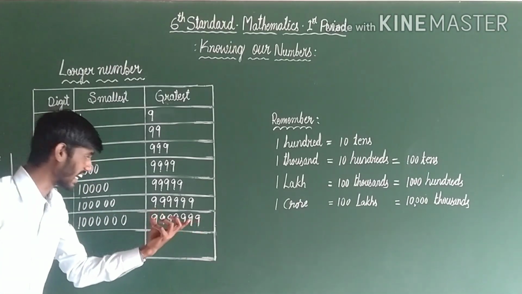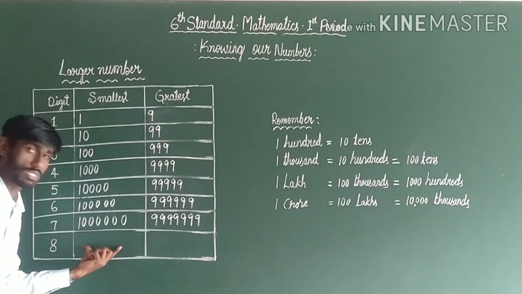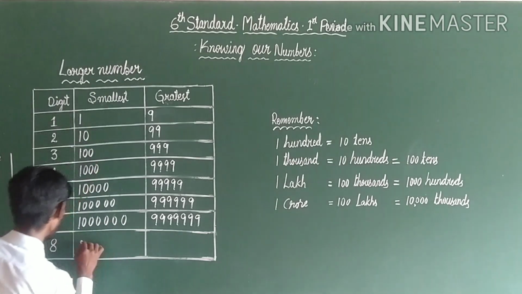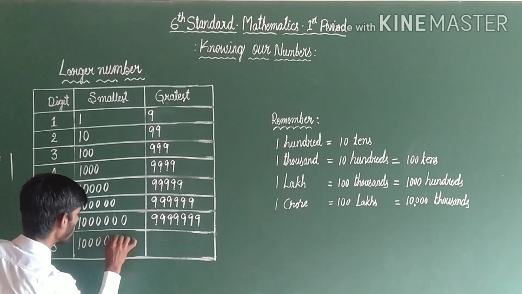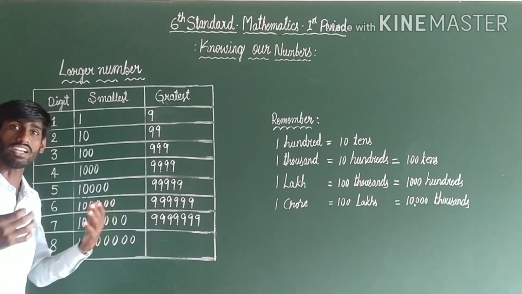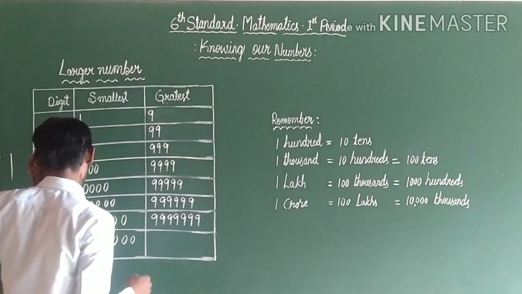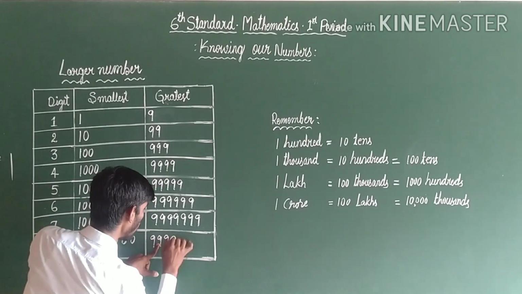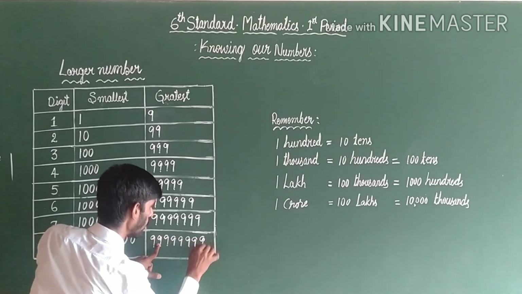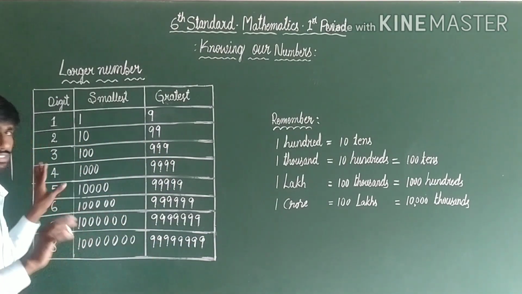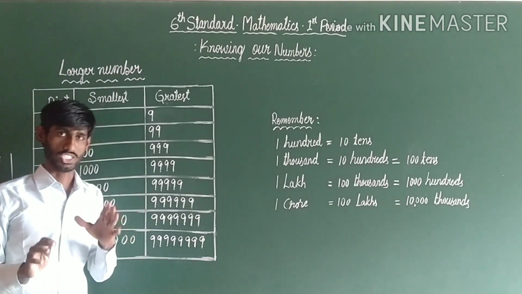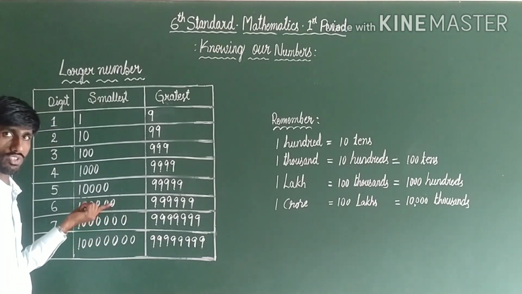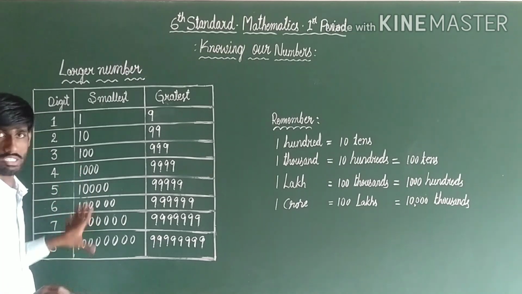Add 1 to the greater 7 digit number, we will get the smaller 8 digit number. The smaller 8 digit number is 1 crore. Observe here. Which is the greater 8 digit number? The greater 8 digit number is 9 crore 99 lakh 99,999. And be aware, dear children, how many zeros are in the crore position, 10 lakh position, and 1000 position. Are you clear? Be aware about zeros.